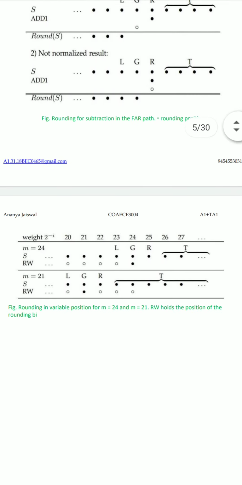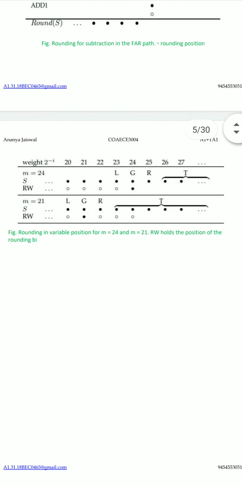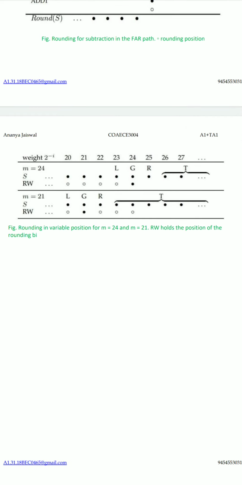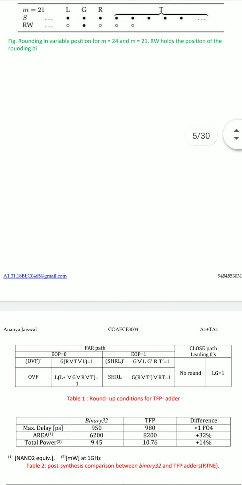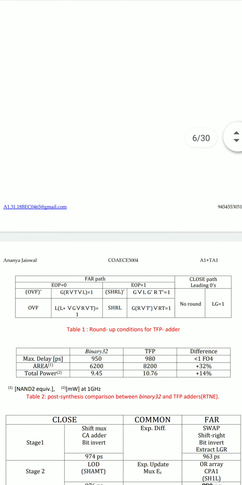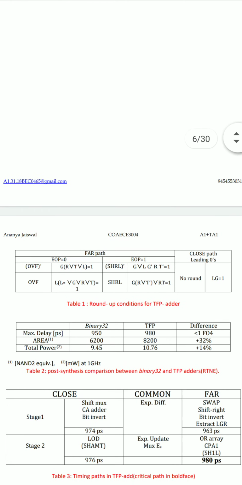The next figure shows rounding in variable position for m equals 24 and m equals 21. RW holds the position of the rounding bit.